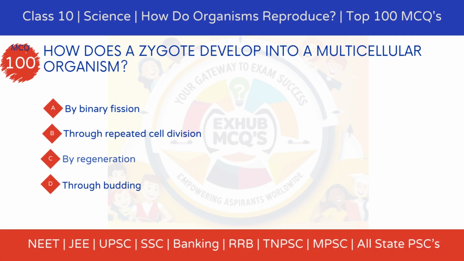MCQ 100. How does a zygote develop into a multicellular organism? Option A. By binary fission. Option B. Through repeated cell division. Option C. By regeneration. Option D. Through budding.